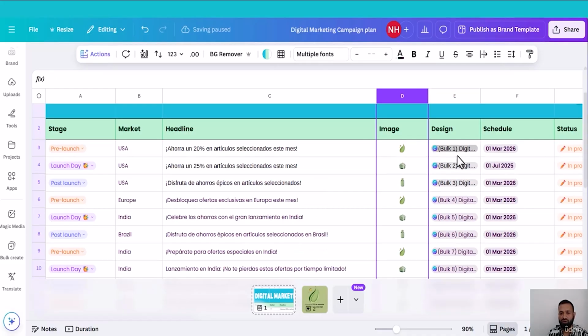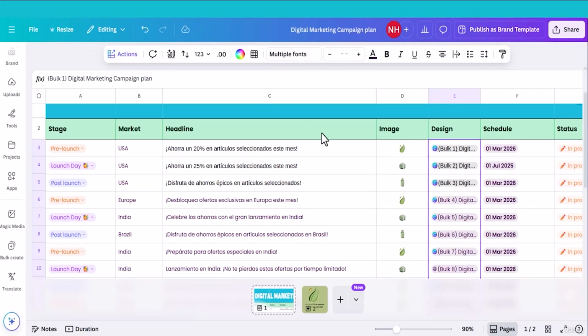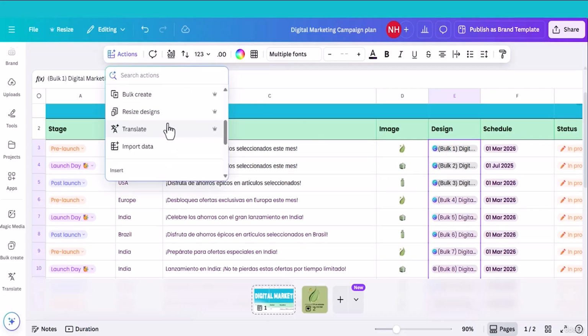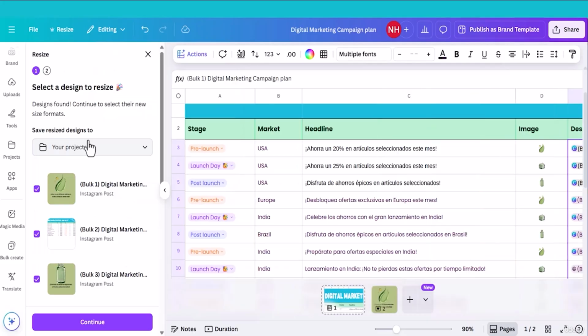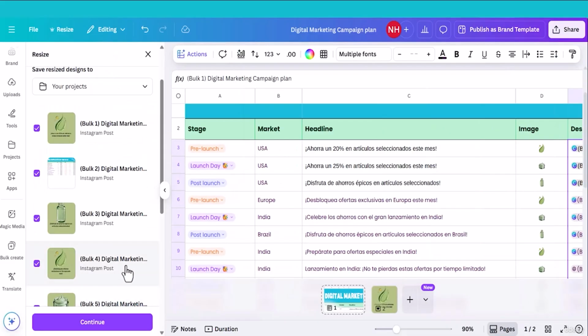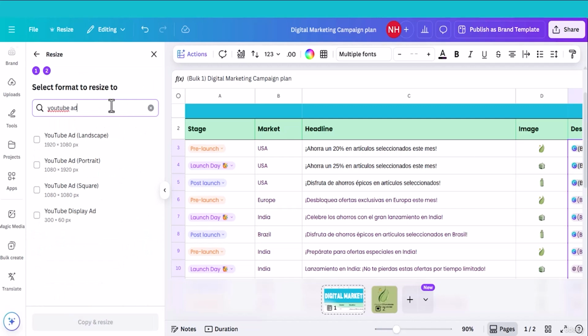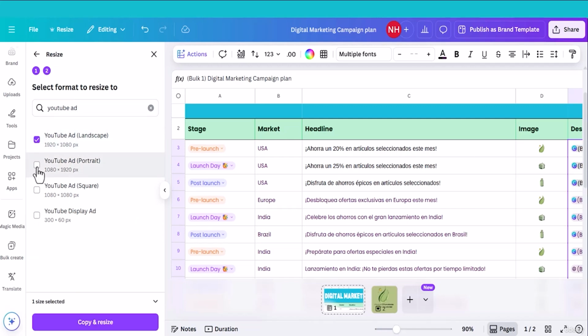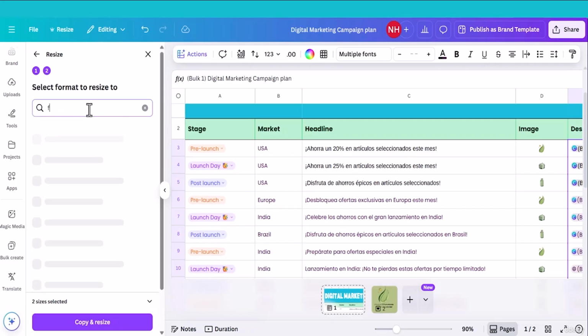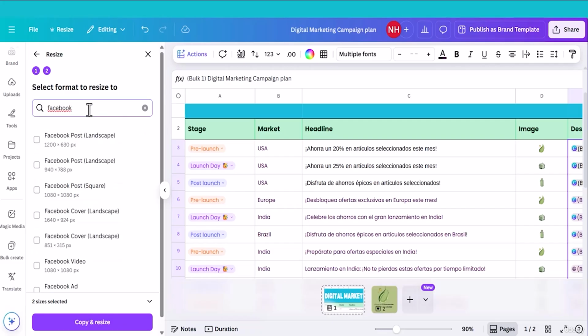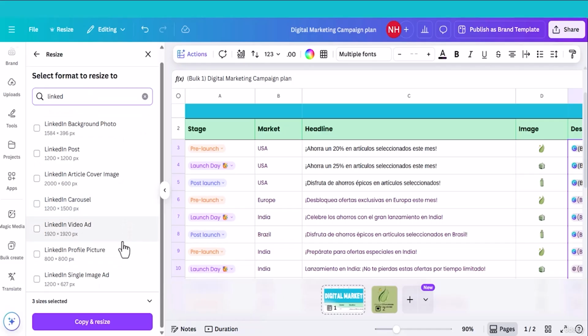First select all the design you have created previously. Now head back to action and select Resize design. It will open up this panel. Now click continue. Now choose the resize option. I'm choosing YouTube ad, landscape, YouTube portrait. Let me choose another one, Facebook ad, and choose LinkedIn single image ad. So all I have to do, I have to click copy and resize.